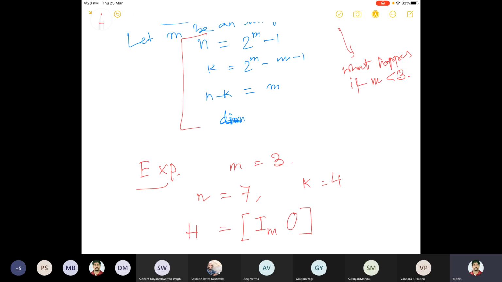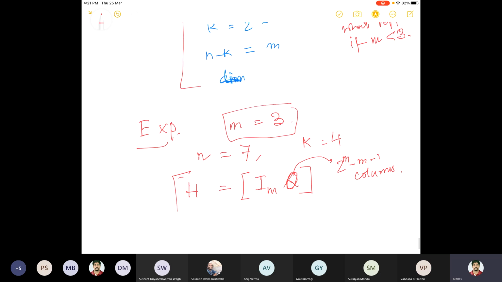And there is another matrix here. Let's say this is Q, or you can say P transpose, whatever it is. What is the order of this? How many columns does it have? K columns. I want to write everything in terms of m, so this minus this columns. Now if I take m equal to 3, what is this? This is in general.